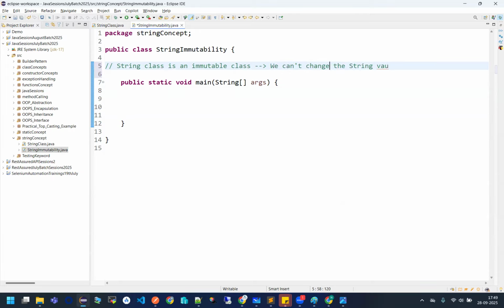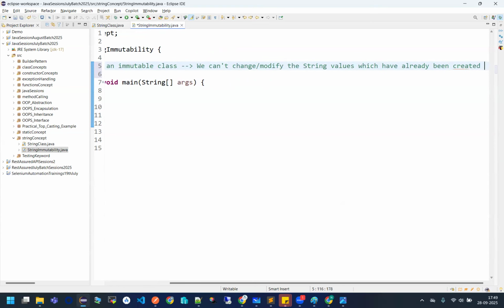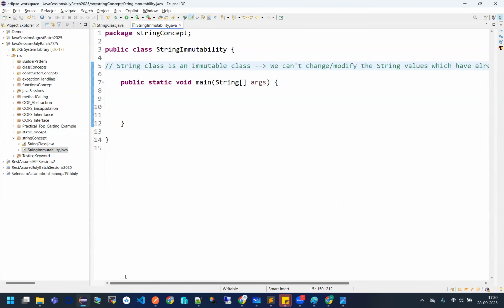Means what? We can't change, or I must say we can't change or modify the string values which have already been created via string literals or new keyword. How? We will prove it in some time. Okay? But immutability is what? A concept where we cannot change the current value of that object which is assigned.